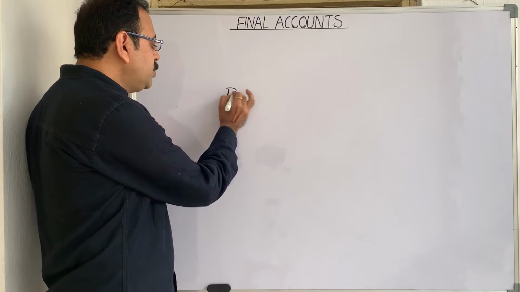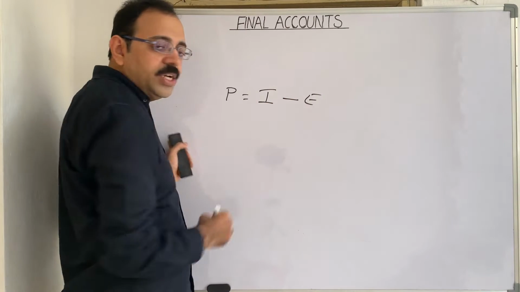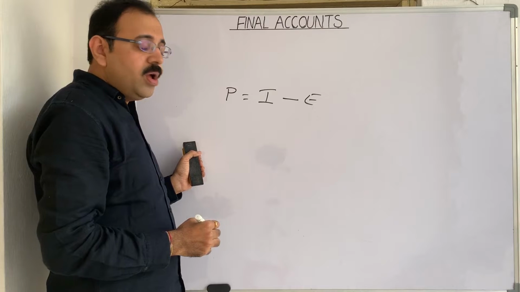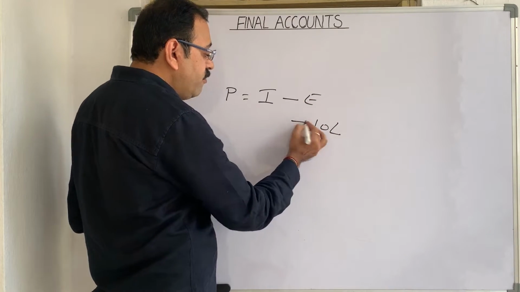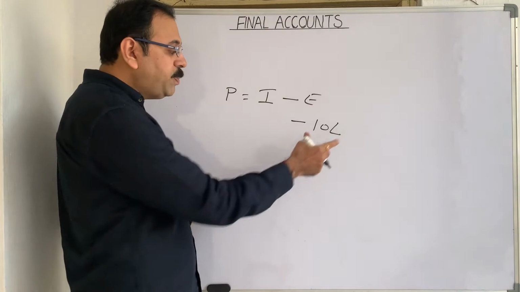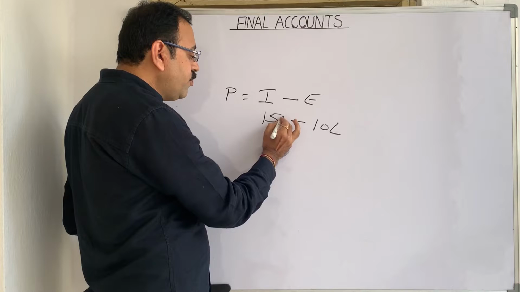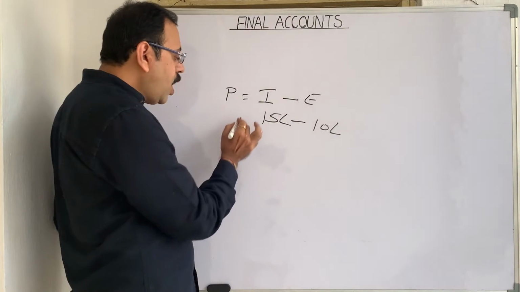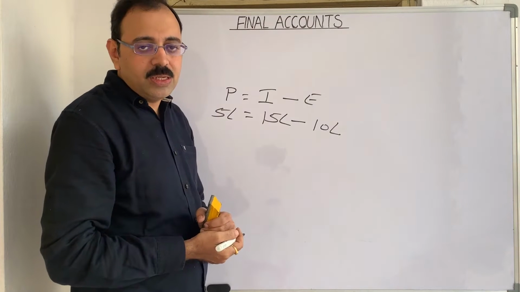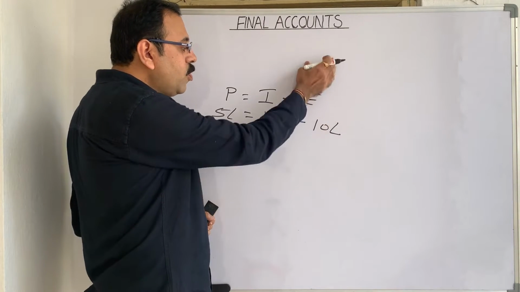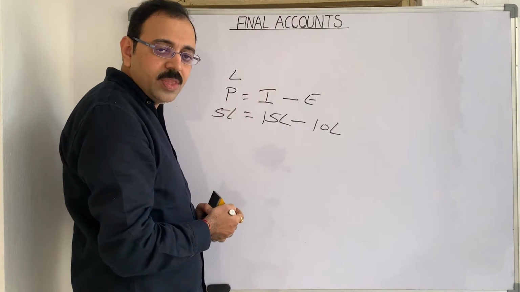Profit is the difference between income and expenditure. For example, to conduct business, one businessman spent 10 lakh rupees. And by spending this 10 lakh rupees, assume that he earned an income of 15 lakh rupees. Then how much profit he earned in his business? 5 lakh rupees. If expenses are more than income, then the result is called loss.